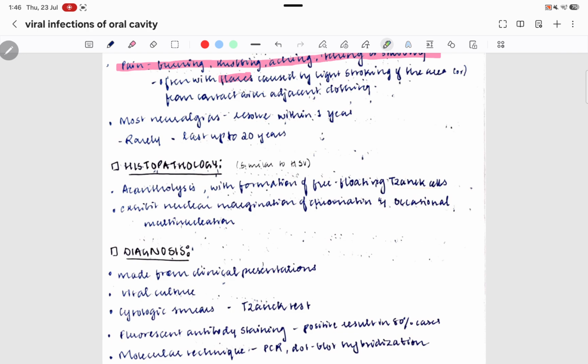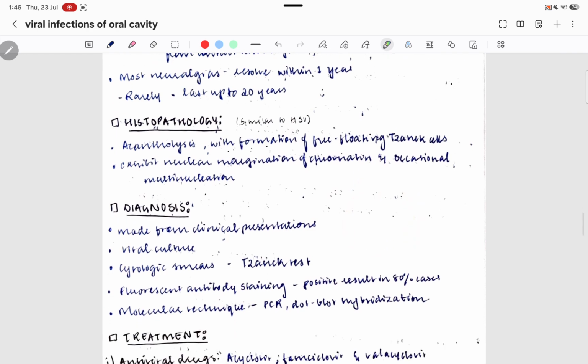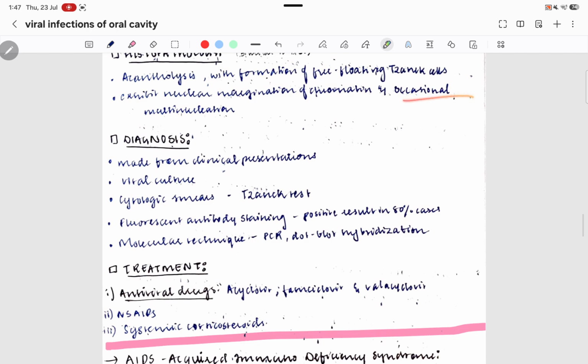These also exhibit nuclear margination of chromatin, which we read as nuclear beading, and occasionally you can see multinucleation as well.